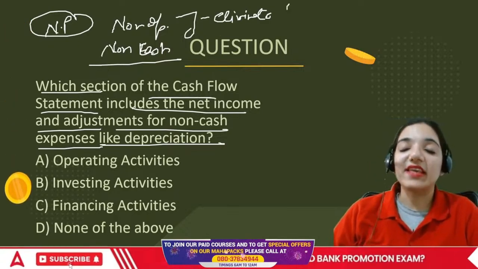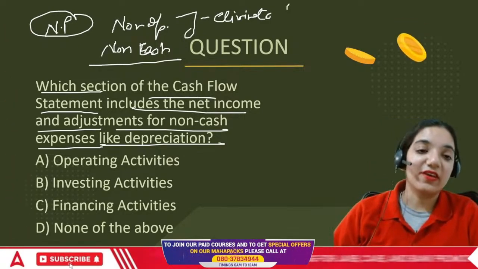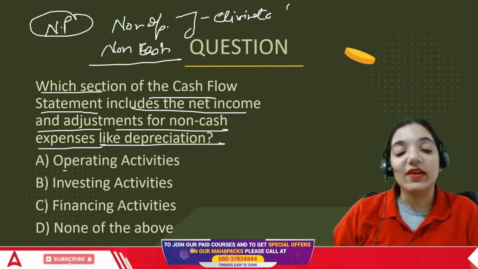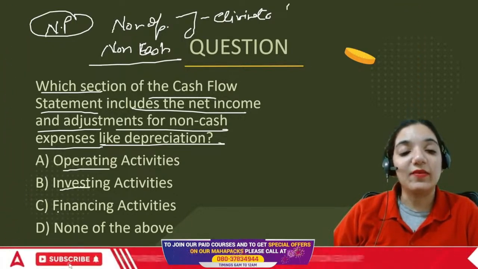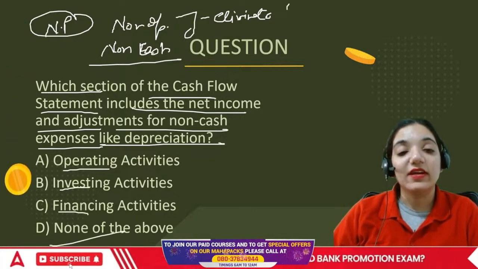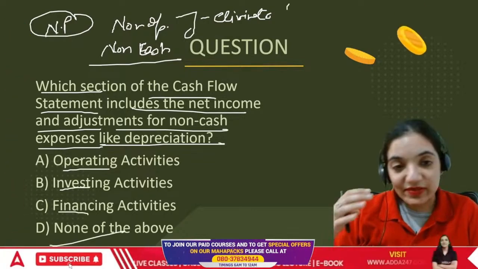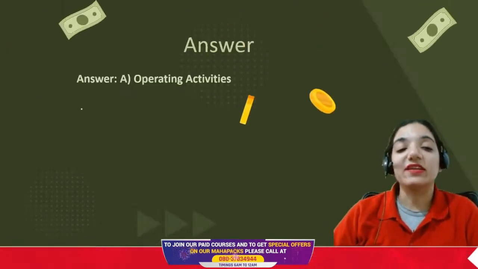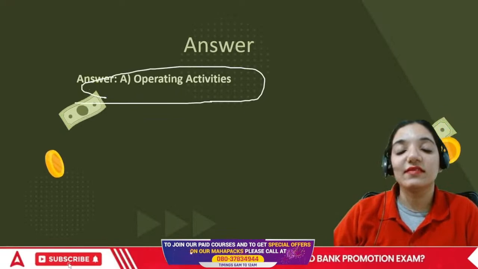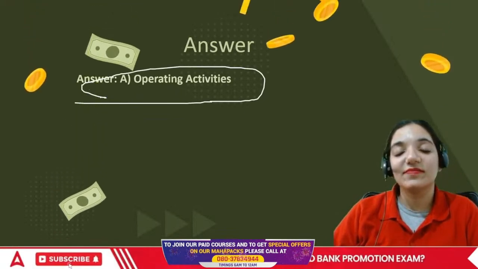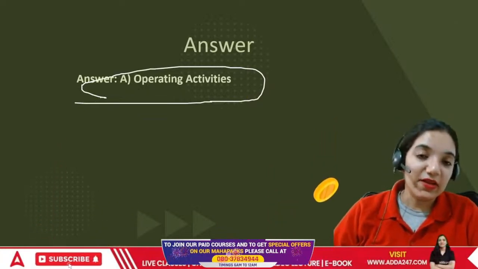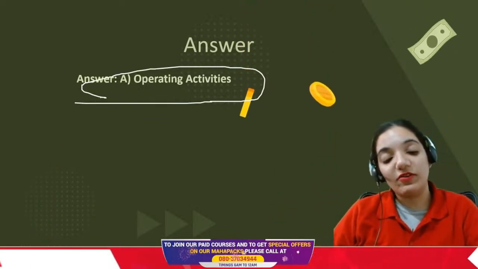If it's a non-operating expense, add it back. We are going to nullify the effect of that thing. Be it operating, investing, financing, or none of the above: this is all done in the area of operating activities. Done, everyone? Operating means the day-to-day working of an organization.